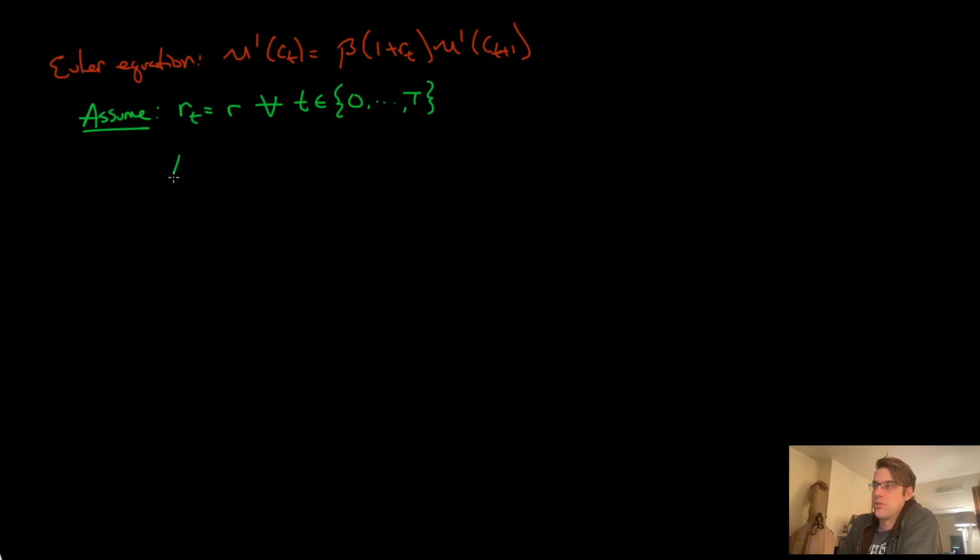And furthermore, assume that beta is equal to 1 over 1 plus r, which we know is like the steady state value. We saw in TD, you can derive this or motivate this by a steady state argument. We saw it in the RBC, we saw it in the permanent income model. Okay, and then plug in these assumptions to the Euler equation.